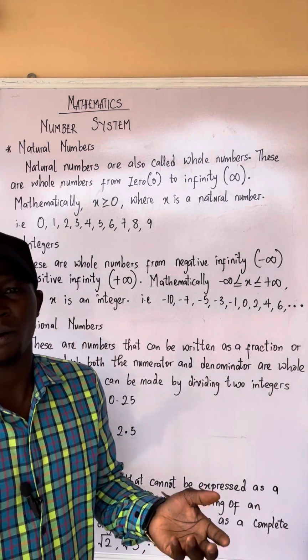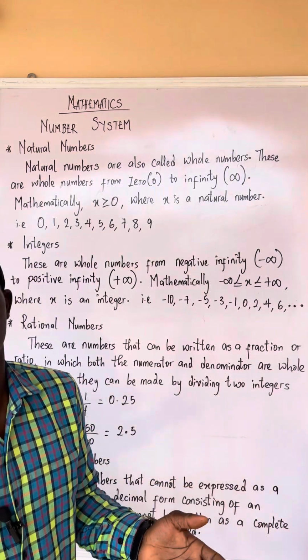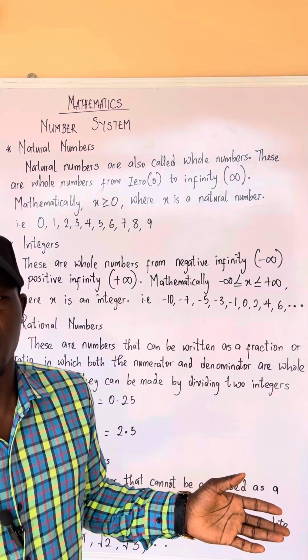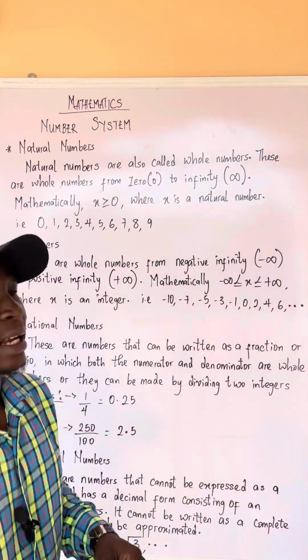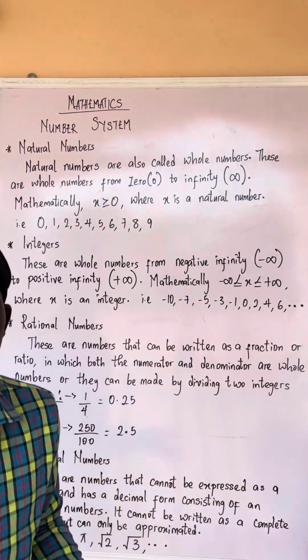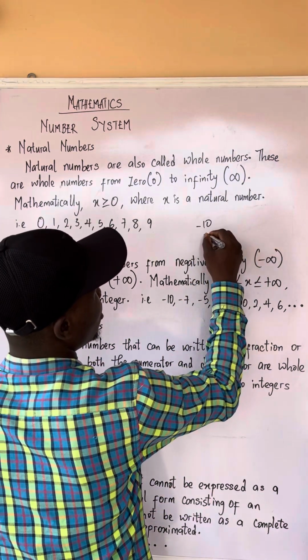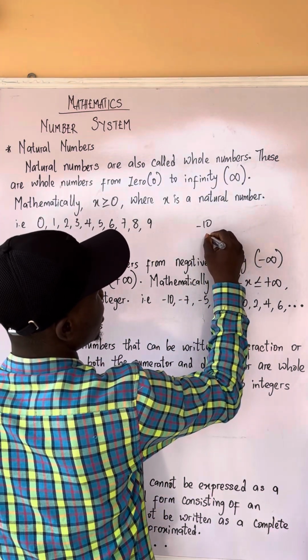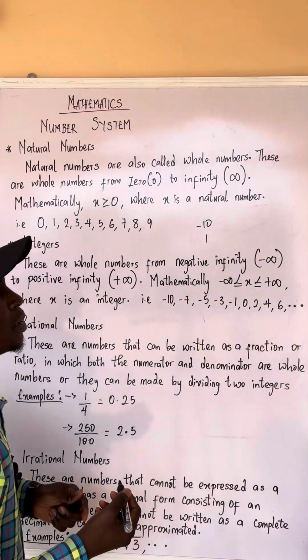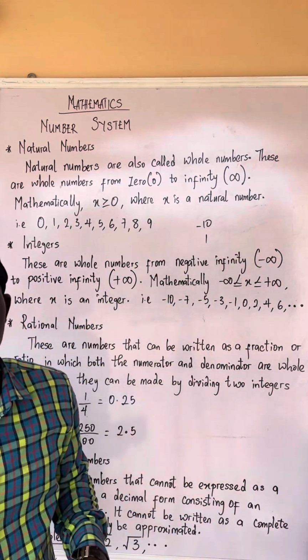If you are writing JAMB or WAEC, any exam, and it is an objective question, and they ask you which one is an example of a natural number, and they give you the option minus 10, and another option, let's say 1, and they say which of these is a